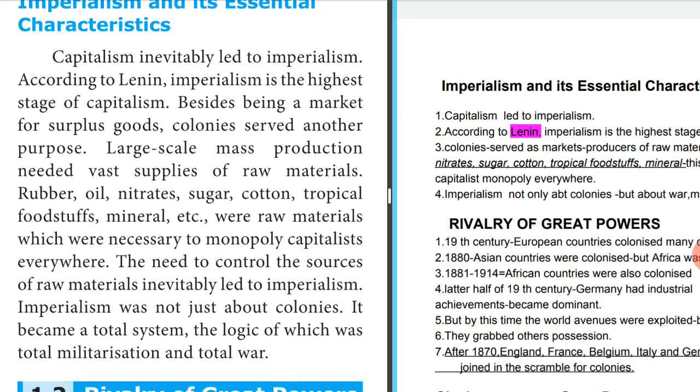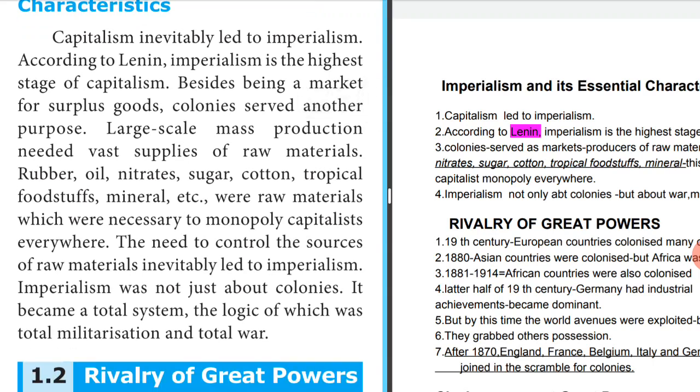Besides being a market for surplus goods, colonies served another purpose. That means these colonies were not only markets for surplus; when something is produced more than wanted, we call it surplus. But they served another purpose. What is that purpose? Large scale mass production needed vast supplies of raw materials. So whenever you want to produce on a large scale, you need a lot of raw materials. What raw materials? Rubber, oil, nitrates, sugar, cotton, tropical foodstuffs, minerals, etc.